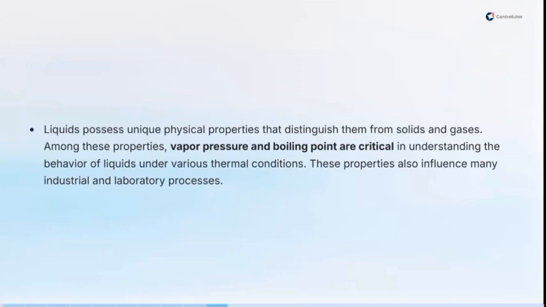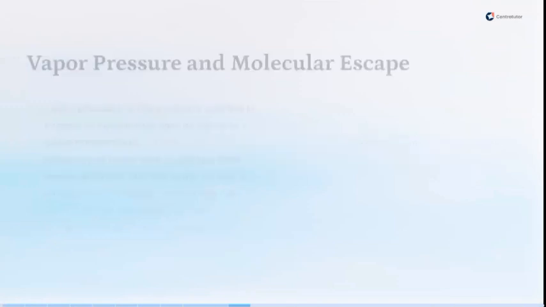Liquids possess unique physical properties that distinguish them from solids and gases. Among these properties, we have vapor pressure and boiling points. These two parameters are very important, and they help to distinguish liquids from other states of matter. They are critical in understanding the behavior of liquids under various thermal conditions. They are mostly applicable when we are dealing with temperature changes, and they also influence many industrial and laboratory processes.